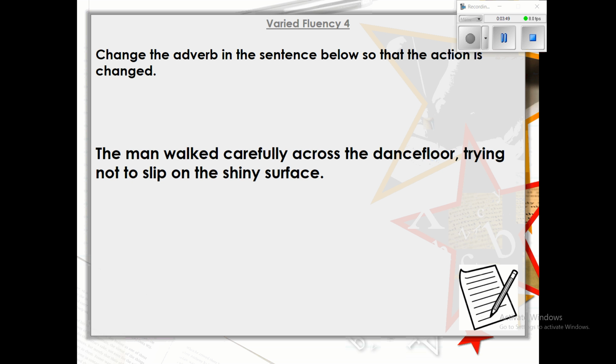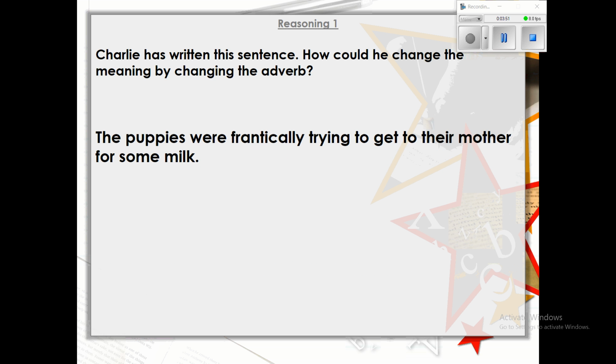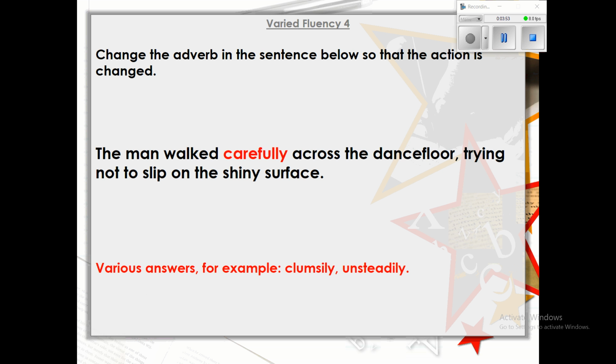Okay, let's have a look at the answers possible. So we've got various answers like clumsily or unsteadily. So obviously carefully is our adverb, is carefully walking. So we can change that to clumsily or unsteadily. That's how he's walking across the dance floor. Okay, it changes the action.